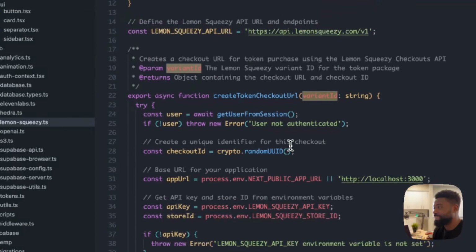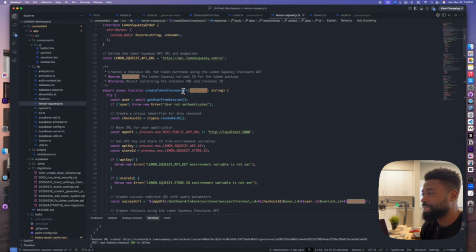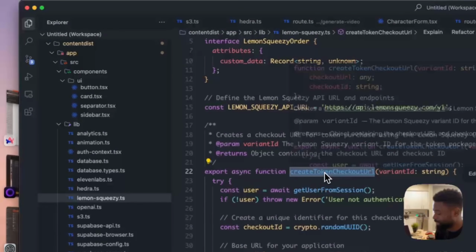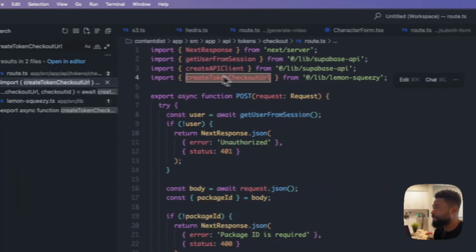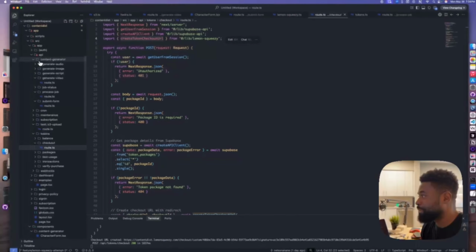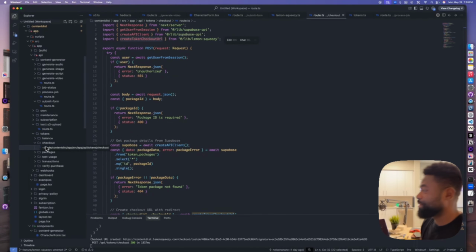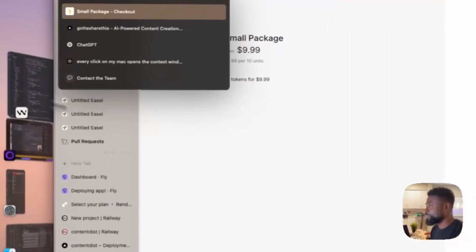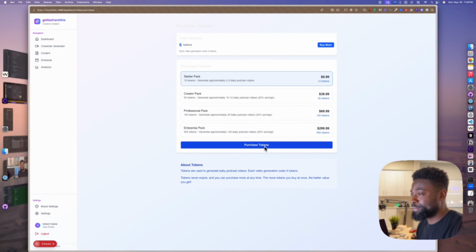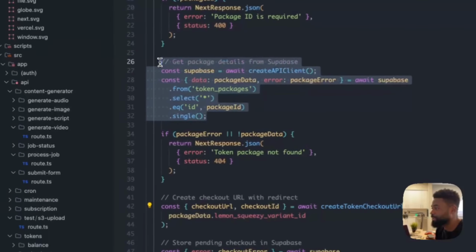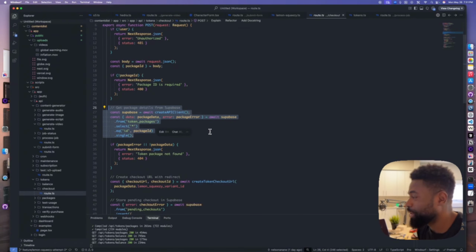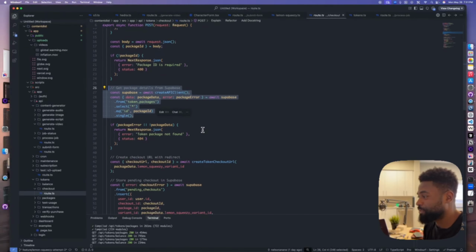So the variant ID right here, when we call this endpoint, we are passing the variant ID. If I trace this to the API endpoint calling this, which is the API tokens checkout route, that is what is being called when we hit this button, purchase tokens. It calls this function, but before it does that, we are getting the token package details from Supabase first.